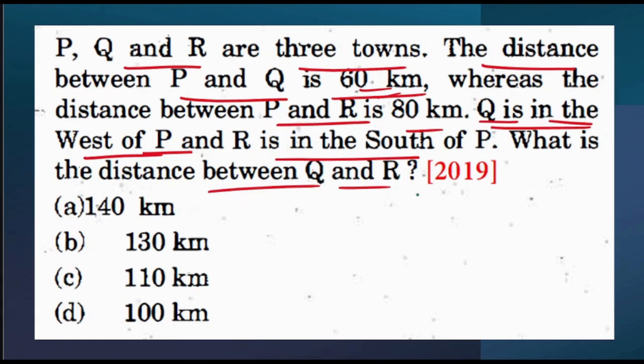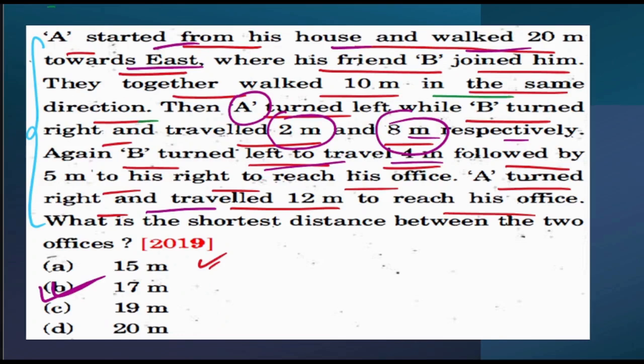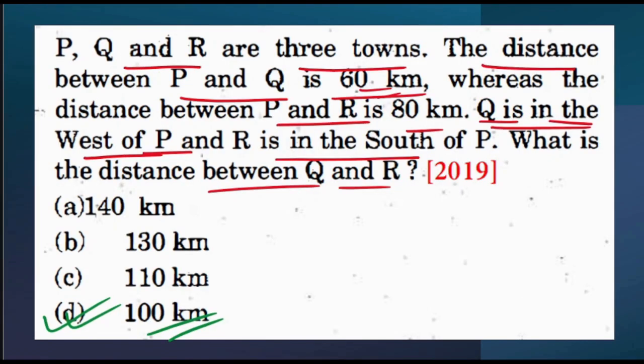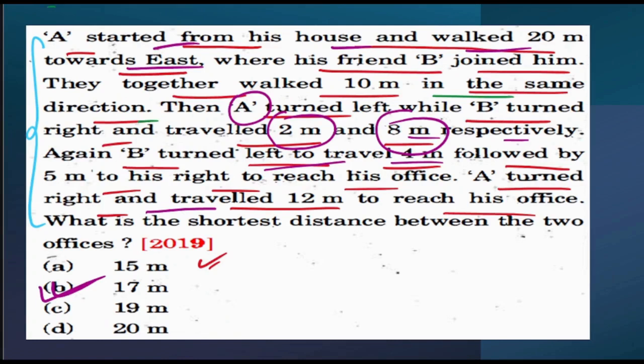Now this question again came in 2019 only. So there were two questions that came in 2019. My final answer is option D, 100. Understood? It's a simple question, but the previous question was slightly complex in nature. If you can solve the previous question step by step, then there is no issue in solving this entire question. I hope you are getting how to solve these particular questions.